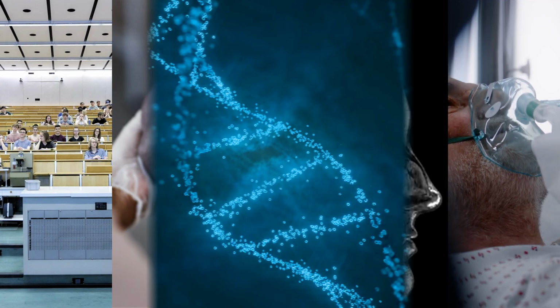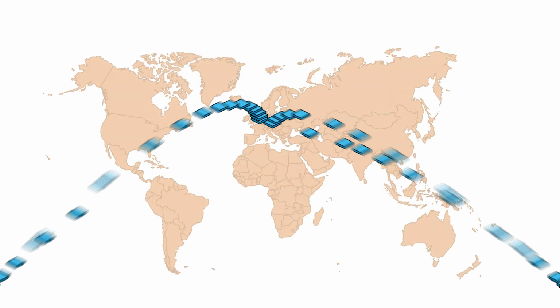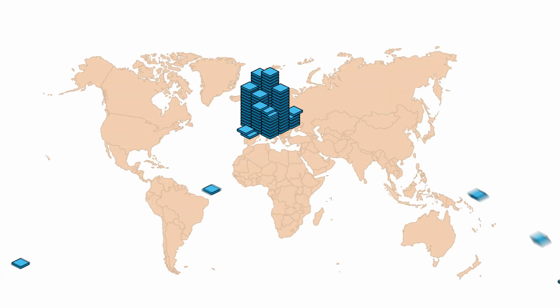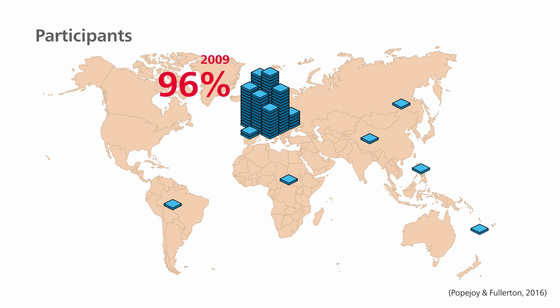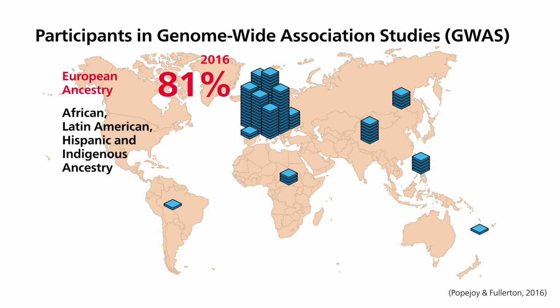Example 3. Genomics. In genomics, datasets are heavily skewed towards individuals of European ancestry. In 2009, 96% of participants in genome-wide association studies were of European ancestry. By 2016, this number had dropped to 81%. But people of African, Latin American, Hispanic, and indigenous ancestry make up less than 4% of all samples. This imbalance poses a significant problem.